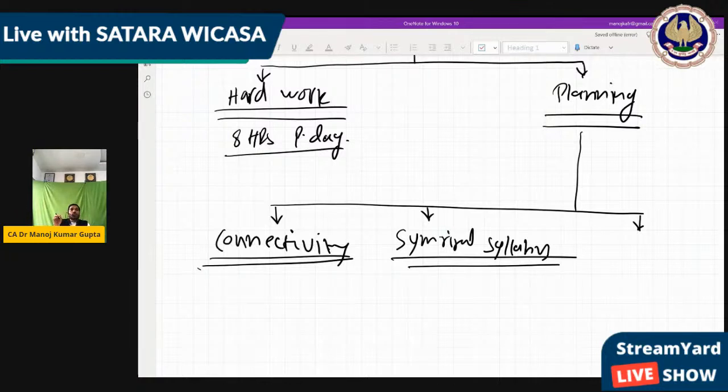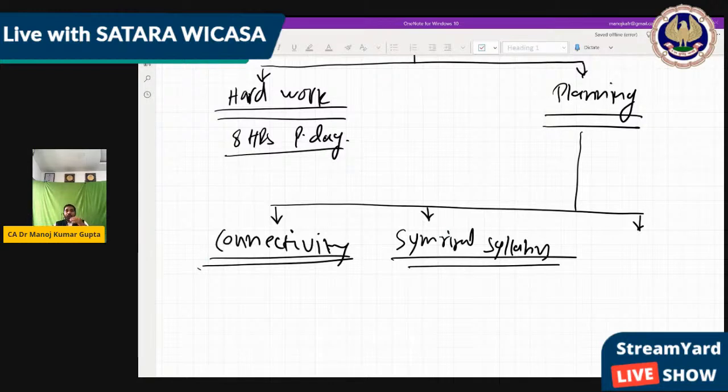So what we are going to do is called the 80-20 concept. That is, we will apply 80% common in each chapter for each sum. Example, in your final account of progressive concern, there are around 20 sums. Now in 20 questions, 80% part is common.